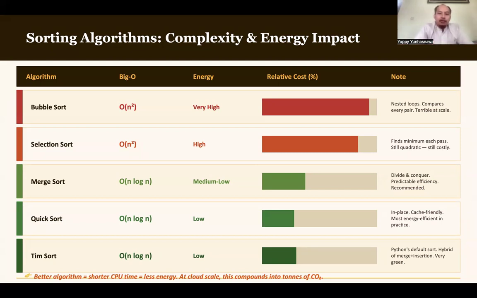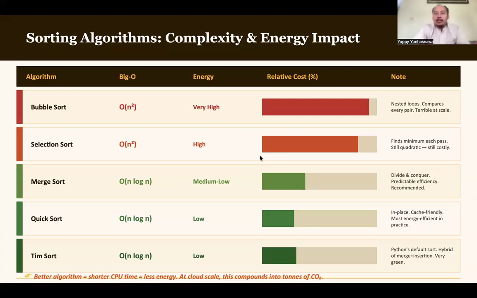For example, the energy needed in bubble sort is very high, because the steps required in bubble sort are a lot more compared to the other algorithms. Bubble sort's big O notation, or complexity, is O n square. It means that if we have 100 data to be sorted, the time needed to finish the job will be 100 times 100. So it is a quadratic function of the number of our data.